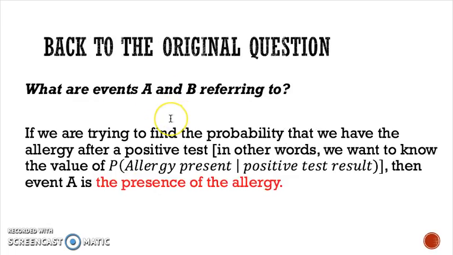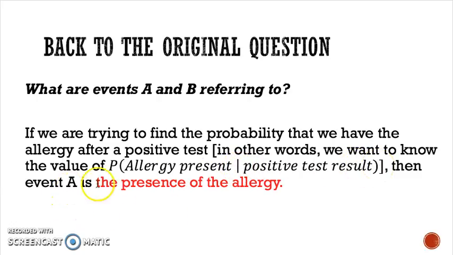So back to our original question. What are these events A and B that we'd be talking about in Bayes' theorem? Well, if we're trying to find the probability that we have an allergy after we get a positive test result, in other words, we want to know what's the probability of having an allergy given that we got a positive test result.